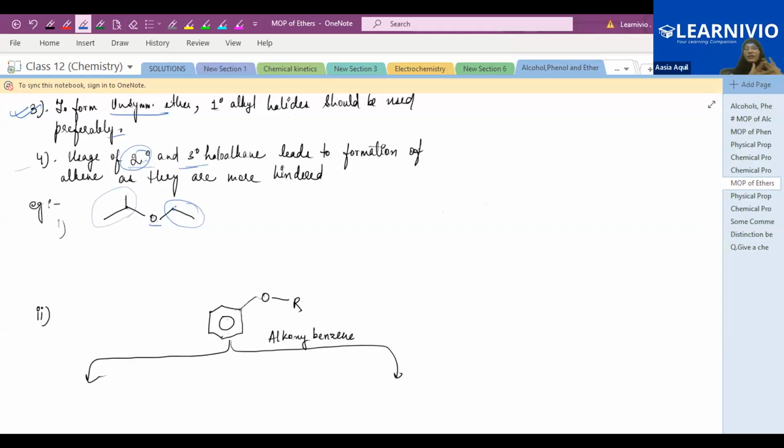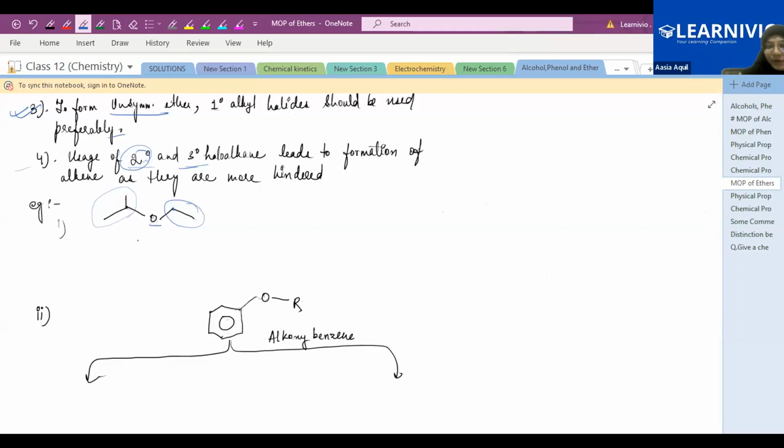Because Williamson ether synthesis is when the haloalkane is treated with the sodium alkoxide, and it will give you a corresponding ether, right? Suppose this is your product, and from the product you have been asked to write down the reaction, how you will prepare this product using the Williamson ether synthesis.